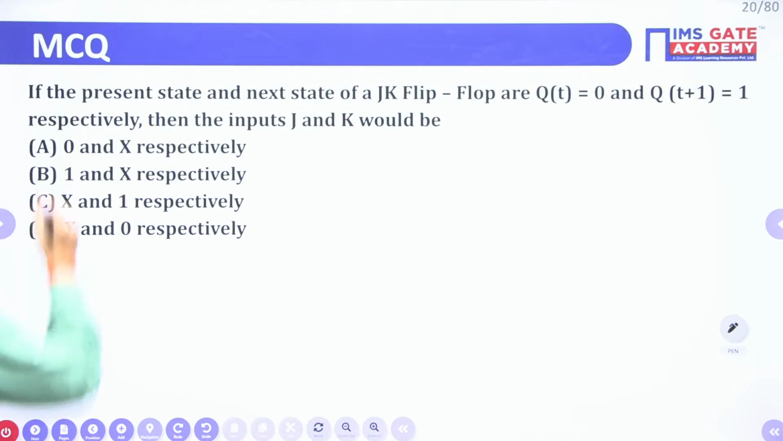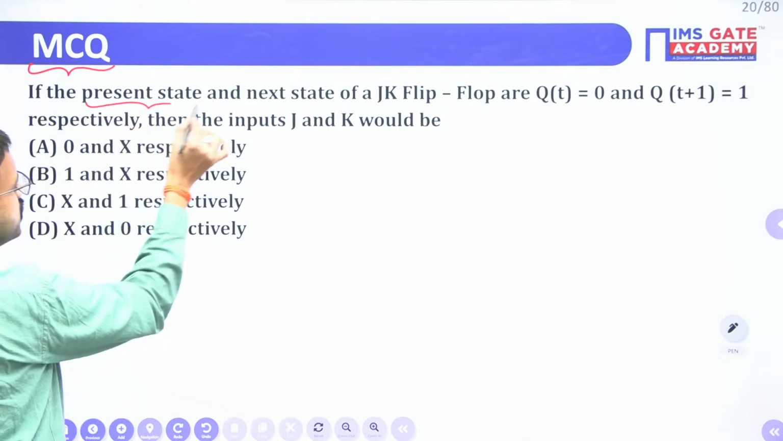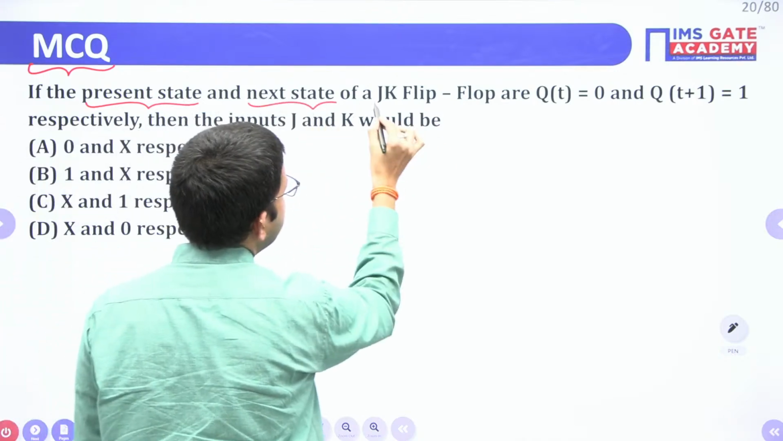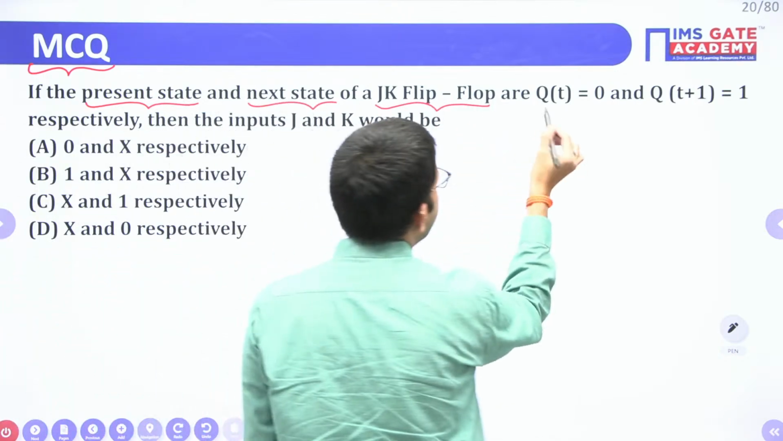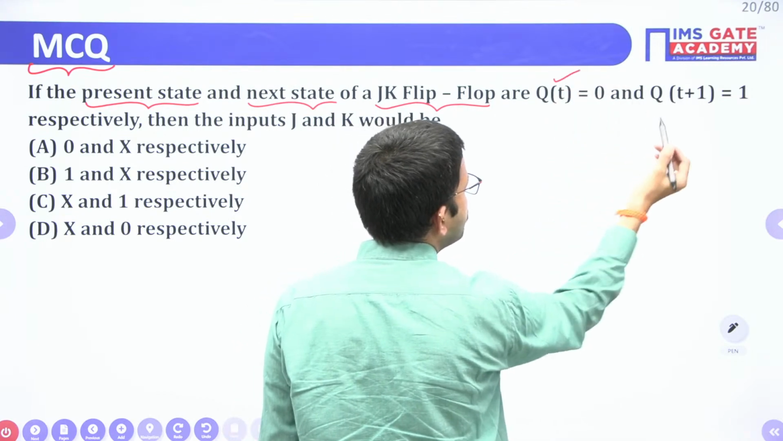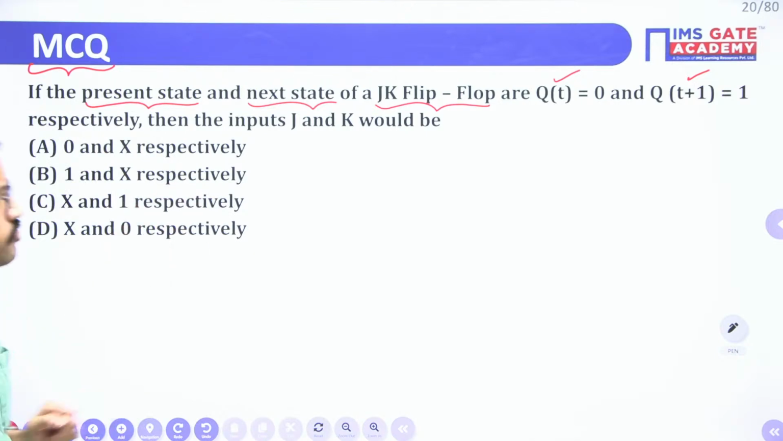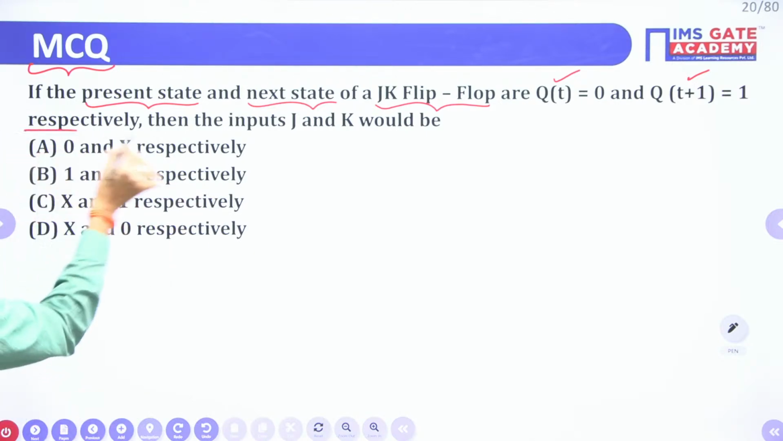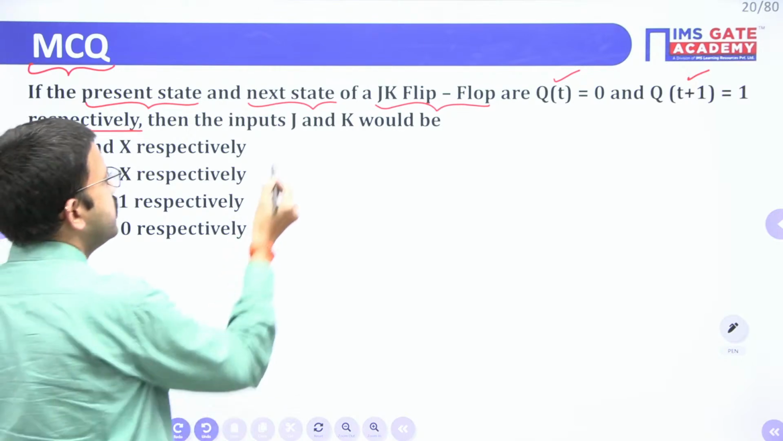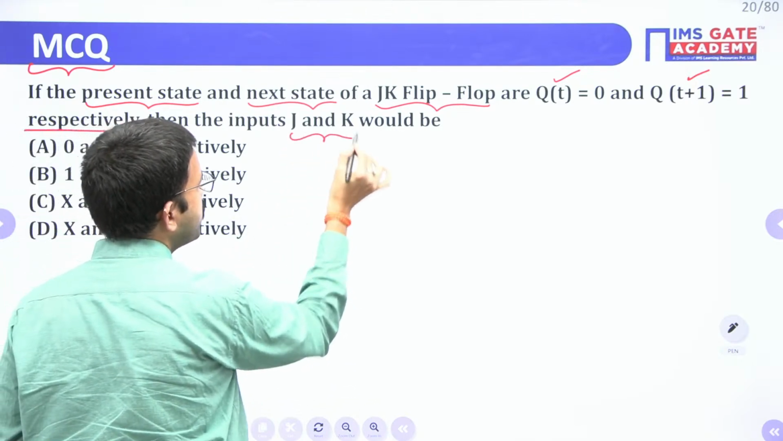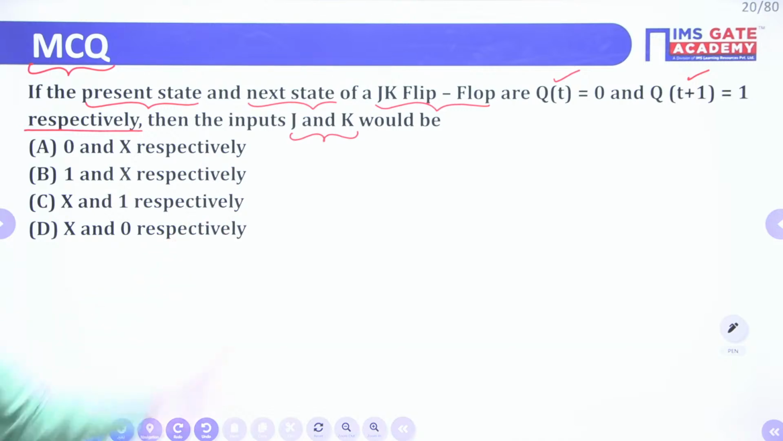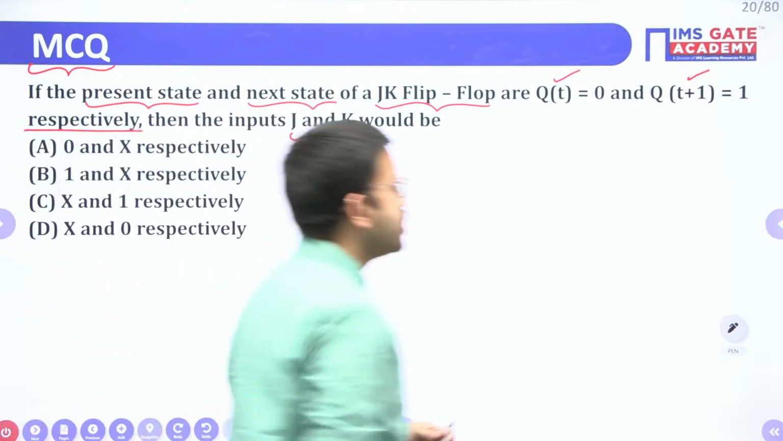Now the next question, this is an MCQ, so only one option will be correct. Here they have assumed the present state and next state of a JK flip-flop: present state Q of T equal to 0 and next state Q of T plus 1 equal to 1. So that means present state is 0, next state equal to 1. In order to get that, you have to identify the J input and K input. Regarding that, they have given 4 choices. You have to choose the correct one.